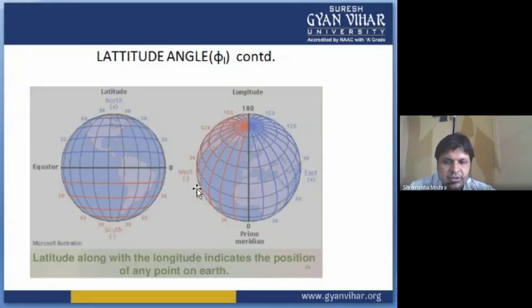You can see a lot of longitude lines drawn here, and these latitude lines are at 15, 30, 45, 60. In this way the lines are drawn. The center horizontal line is known as the equator, and the center vertical line is known as the prime meridian.